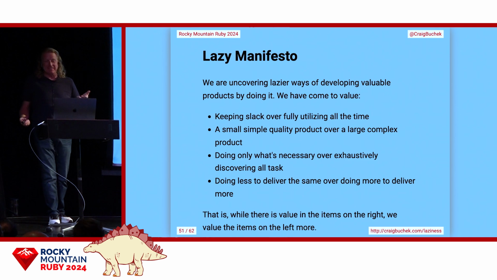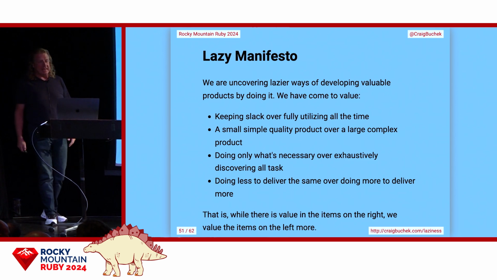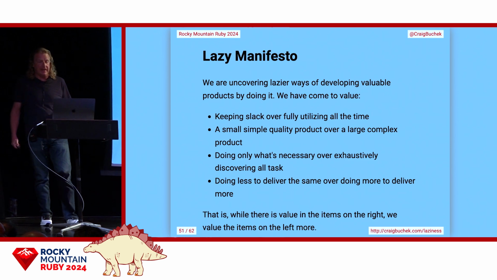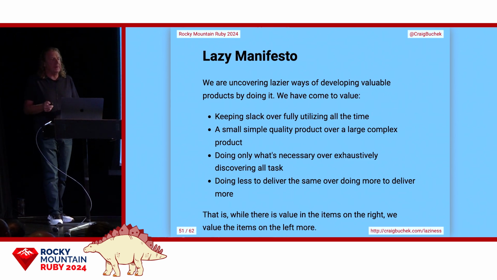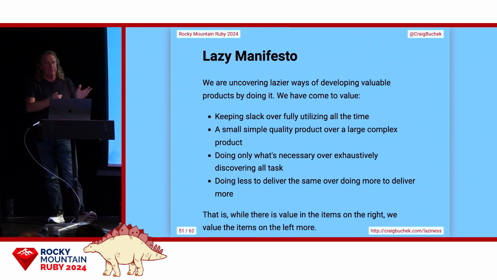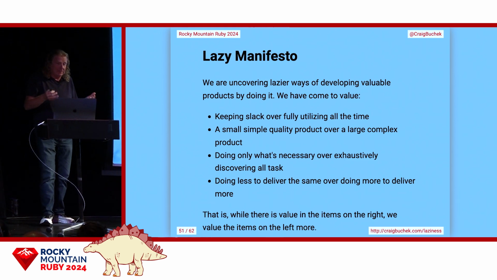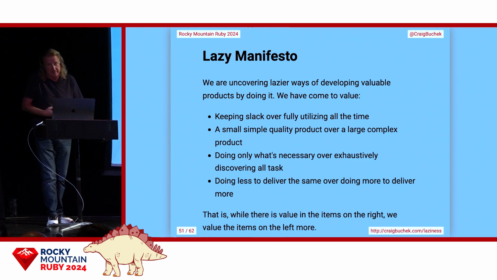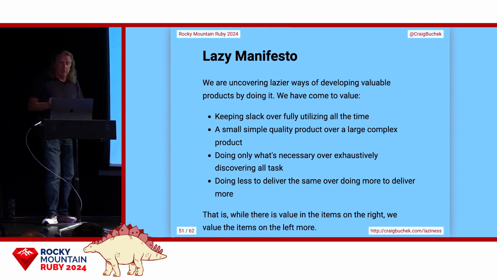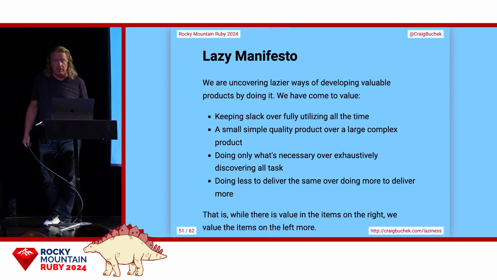And I found lazymanifesto.org, the manifesto for lazy product development. He talks about simplicity and quality. I like that he talks about keeping slack, which ensures that we can handle unexpected events. If your team is all full of work and you suddenly surprise them with new work, all your plans are going to go to hell, right? Slack time is actually important, and you can use that slack time to experiment or to add work that we didn't expect. I like his focus on simplicity and quality.